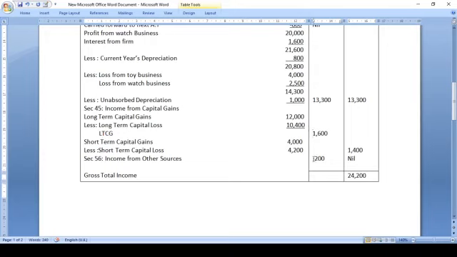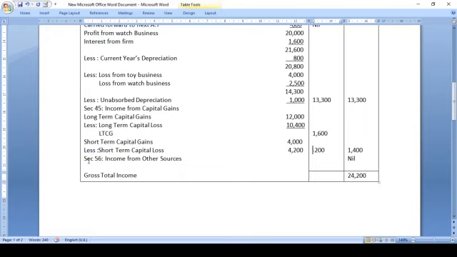Next you are supposed to show the short term capital gains. Short term capital gains is 4,000 and short term capital loss 4,200. Still short term capital loss remains, minus 200. So the short term capital loss which is remaining can be set off against long term capital gain. Long term capital gain 1,200 is there and short term capital loss is 200. So you deduct that, the resulting figure will be 1,400.